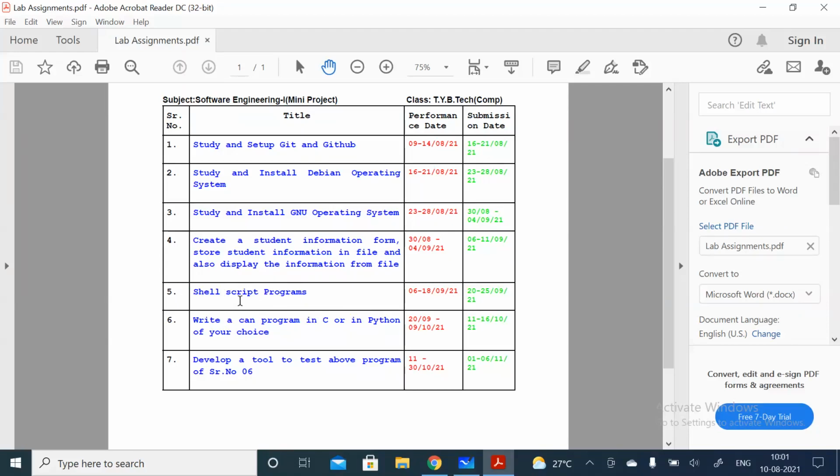And the sixth and seventh are the most important, because the sixth one is a kind of mini project. I have not given the title mini project here, but here you need to implement one mini project. It's a small project, and for that project we are developing a tool in the seventh assignment. So suppose you implemented one project, to test that project we are implementing one tool in this last one.